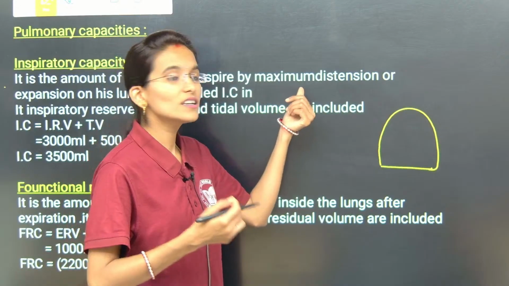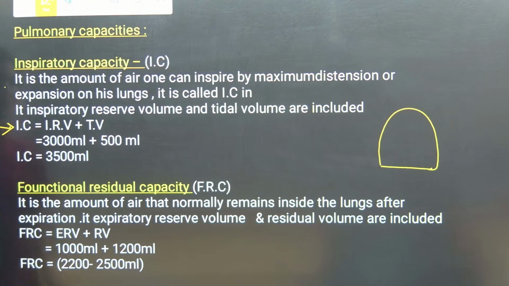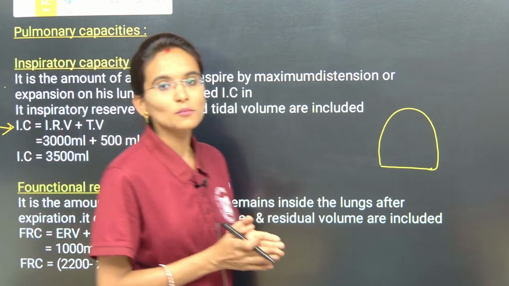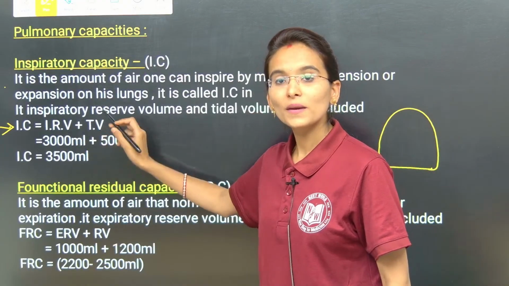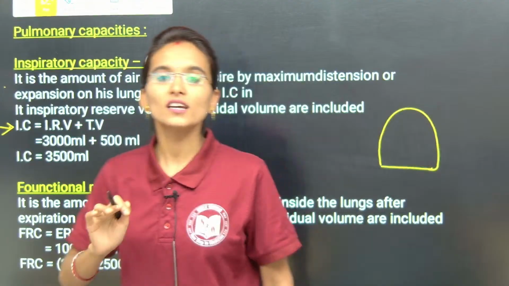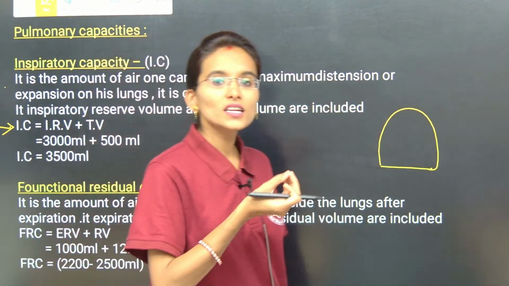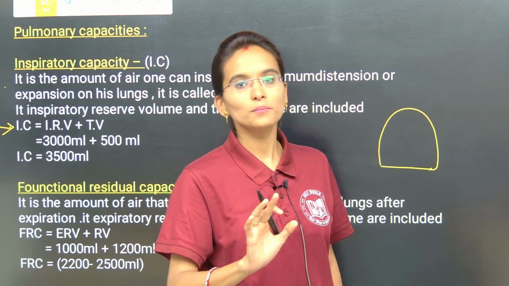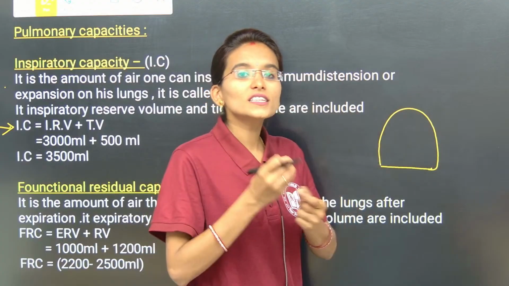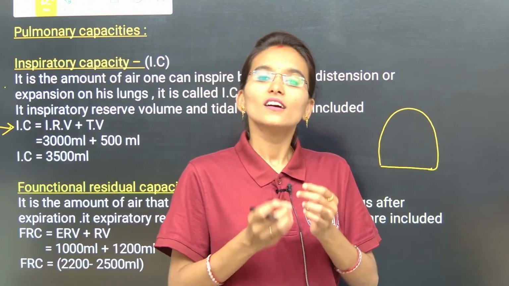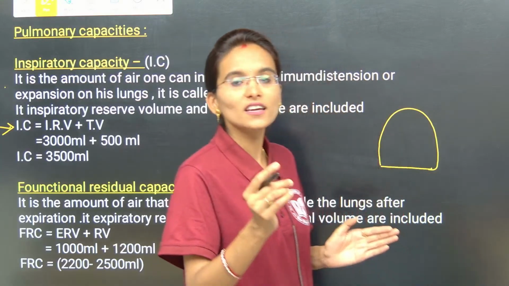Tidal volume is the air that we inhale or exhale during normal breathing. Along with the tidal volume, we are inhaling a few extra amount of air, and that is the IRV.